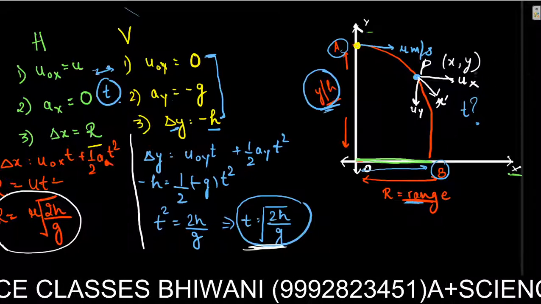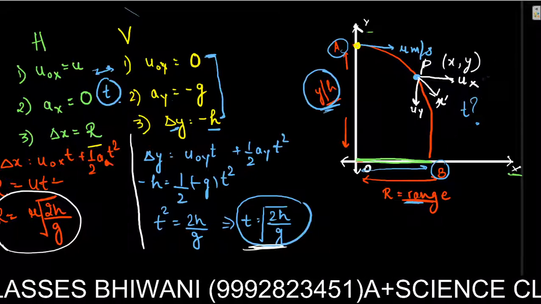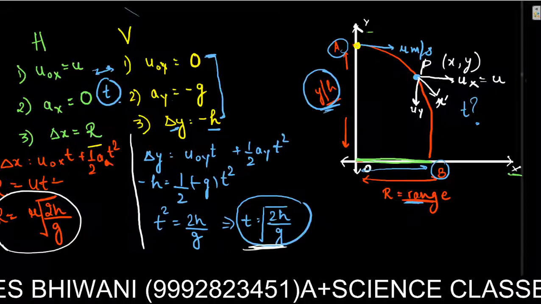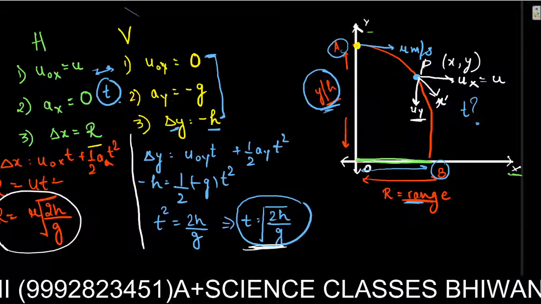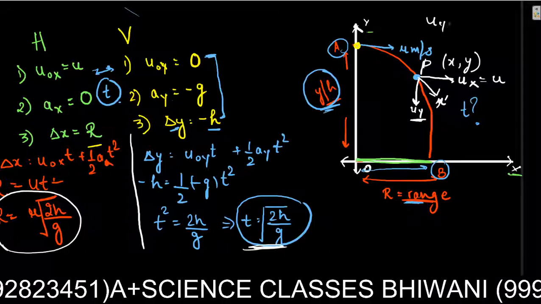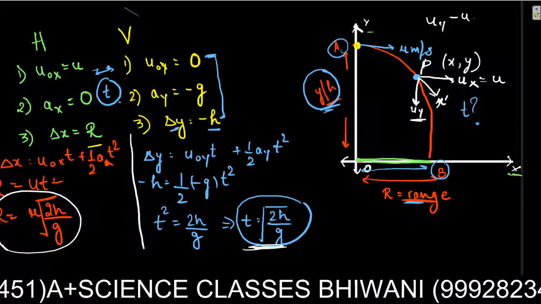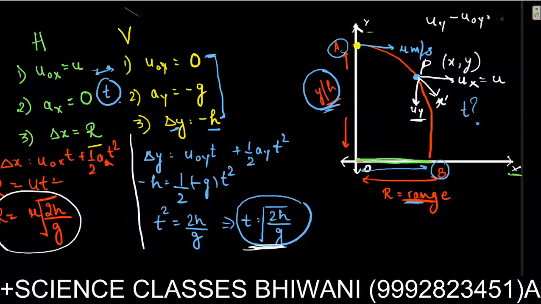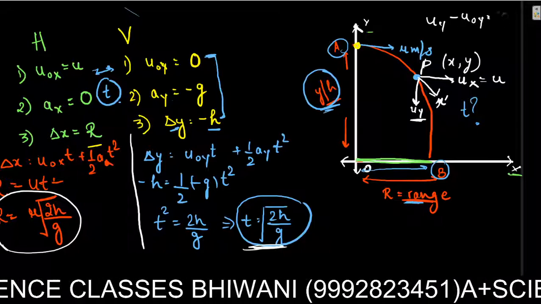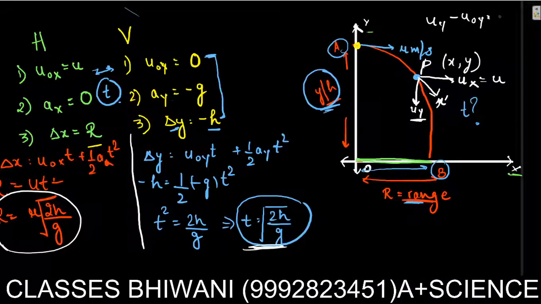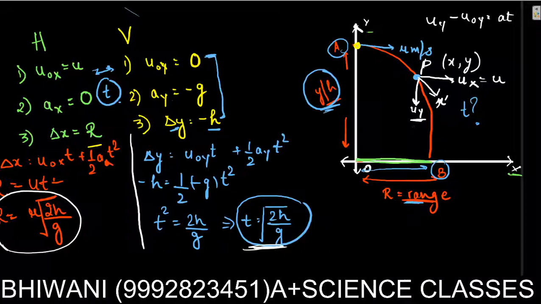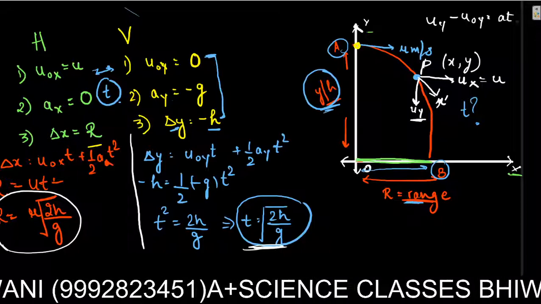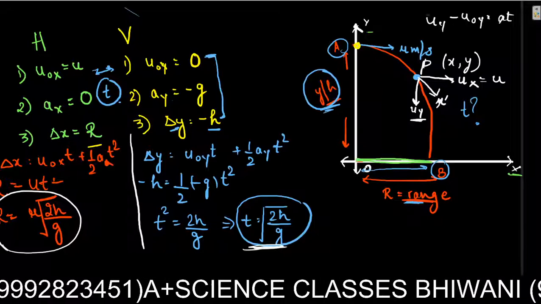As far as ux is concerned, it's constant, so it's going to be u, the velocity which I threw. And for uy, I am going to use uy minus u naught y is equal to a into t.